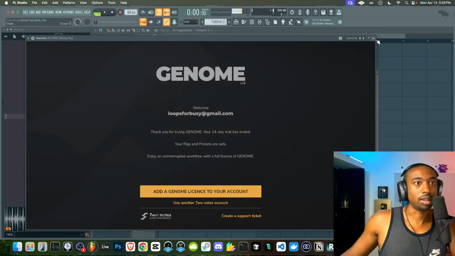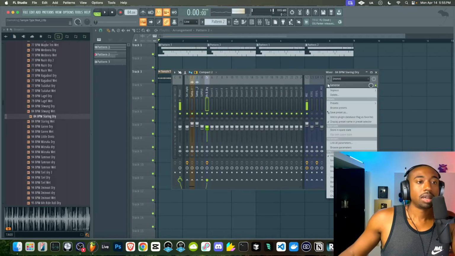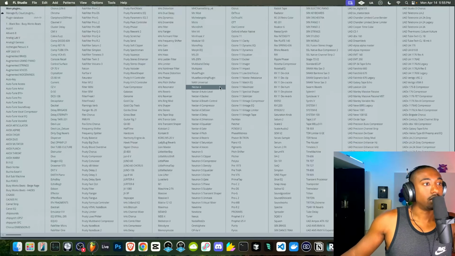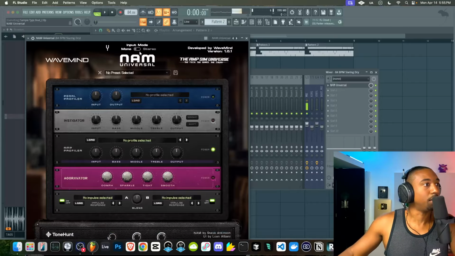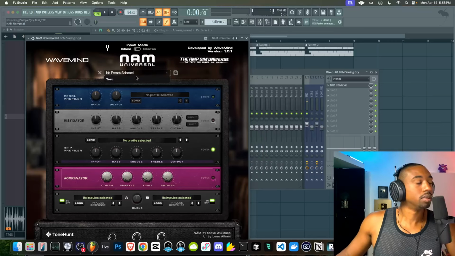So, okay, my trial ended apparently. The other plugin that can load them up is called Neural Amp Modeler. Let me see if I can find it. It's not on here, of course. So let's load this one. This is free, but it's only a mono. I don't know how to make this stereo. It says stereo, but it's not stereo. So don't think that you guys can just load this up and call it a day.